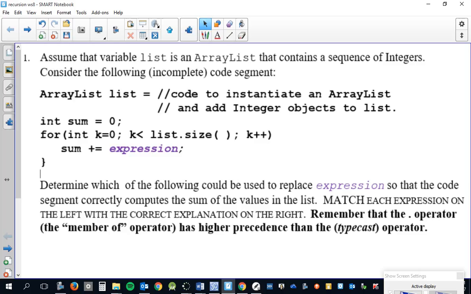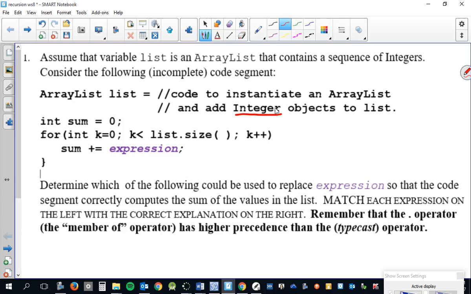This first problem sets the stage, first of all. You can see you're working with the array list called list. What kind of array list is it? Well, it holds integer objects, but Java doesn't know that. Why not? Because it doesn't say ArrayList<Integer>. So as far as Java is concerned, there can be any kind of objects in the ArrayList, right?